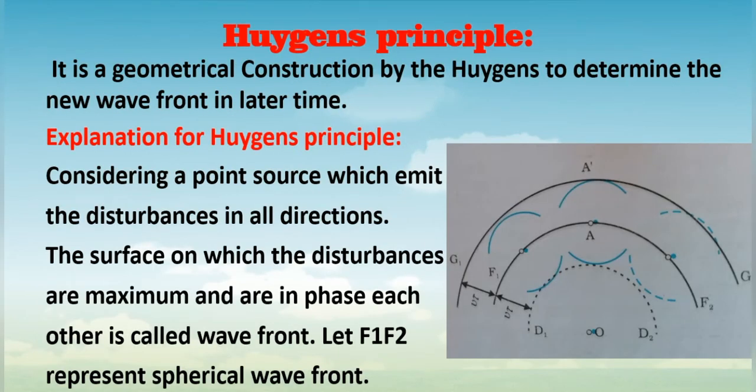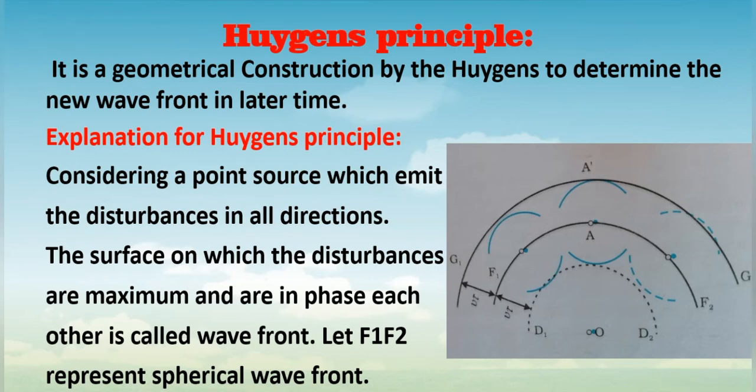Now let us discuss the Huygens principle. I already told you, Huygens said that light travels in the form of waves, and he developed a geometrical construction for the determination of a new wavefront at a later time.